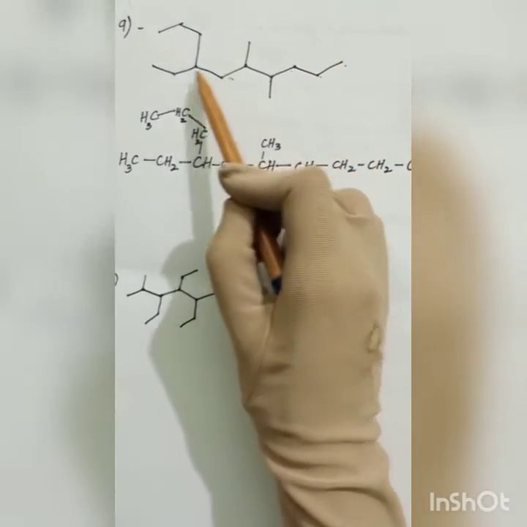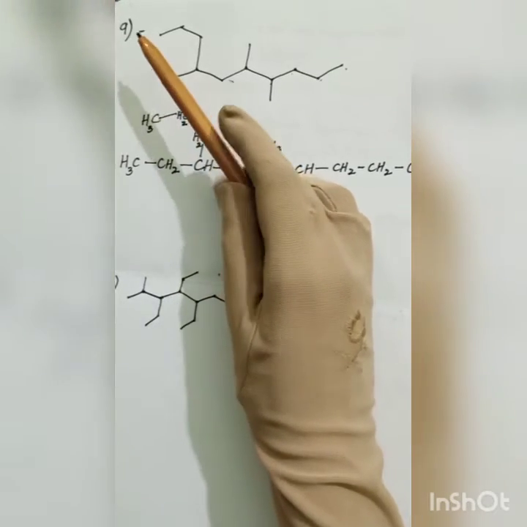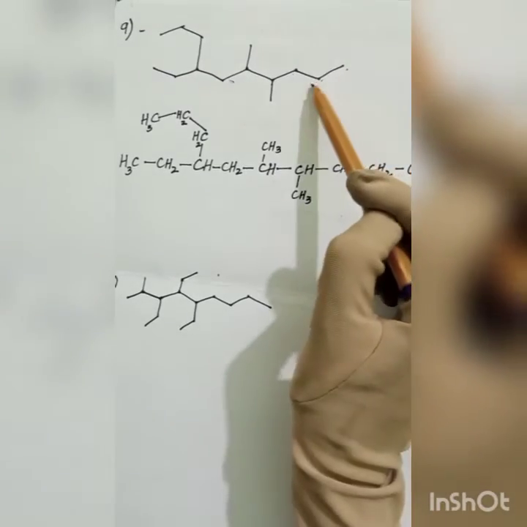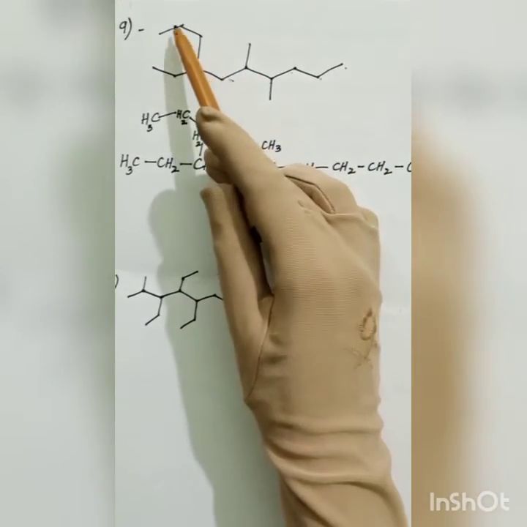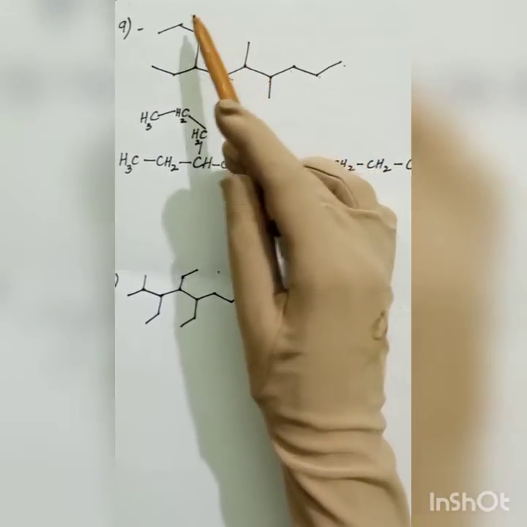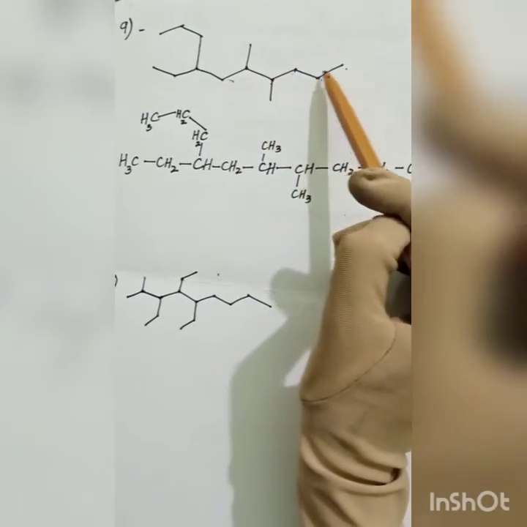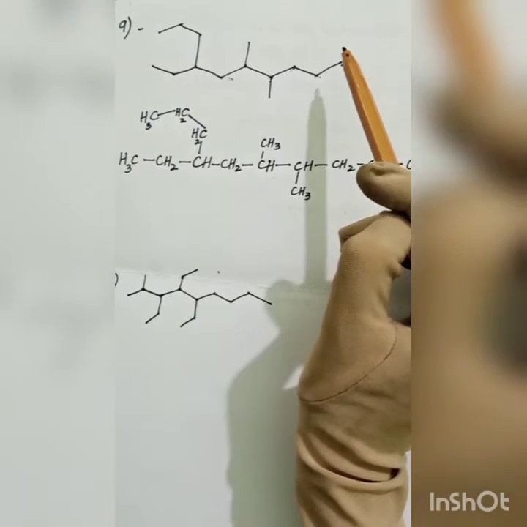It has 9 carbons. If I select this part, I will probably say that yes, it will be our longest chain because it has one more carbon. 1, 2, 3, 4, 5, 6, 7, 8, 9, 10. It will have 10 carbons.